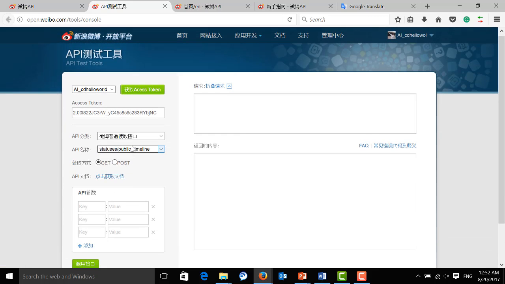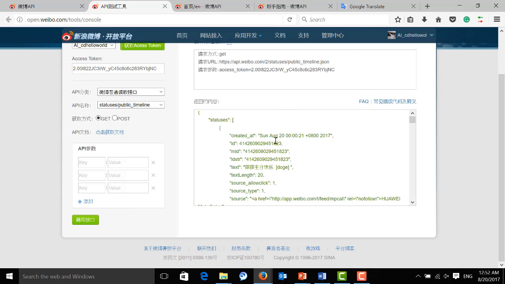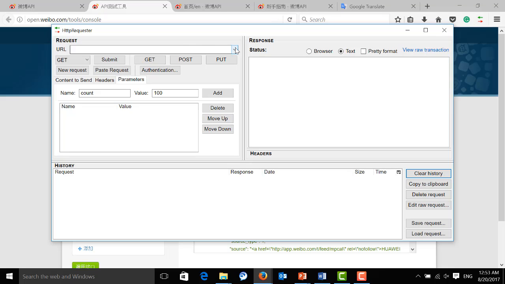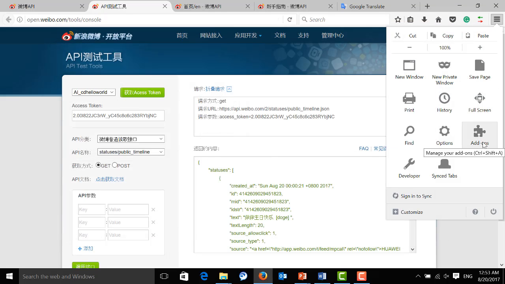Then here I'm going to read some Weibo, so I will click this one so that we can get those Weibo over here. Now it shows how we can request those data from the server with the API. Here I'm going to use a tool called HTTP Requester. It's a plugin for Firefox. I really like it. If you want to install it, just go to add-ons, search for this plugin, and click install. That's all. It is really easy to install.